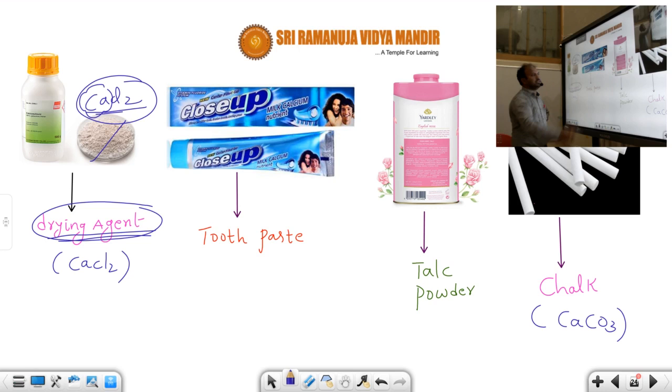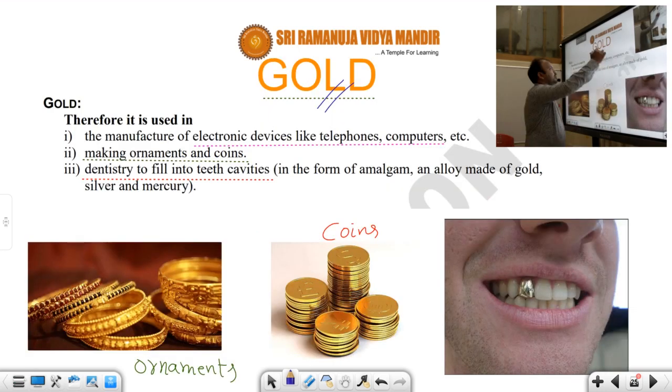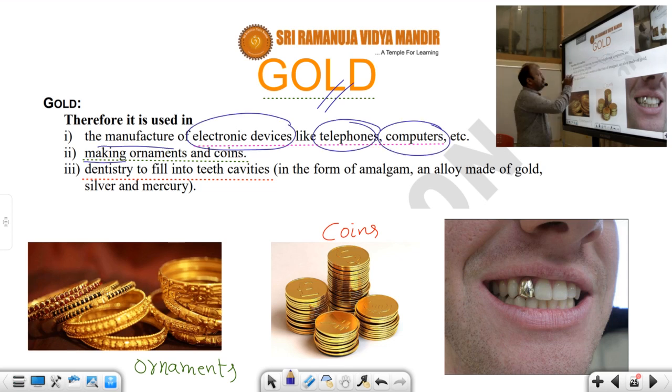And after that we know what gold is. The manufacture of a few electronic devices like telephones and computers, which are made up of which one? Gold is one of the constituents. And it is mostly used in our daily life in making jewelries, ornaments and coins.